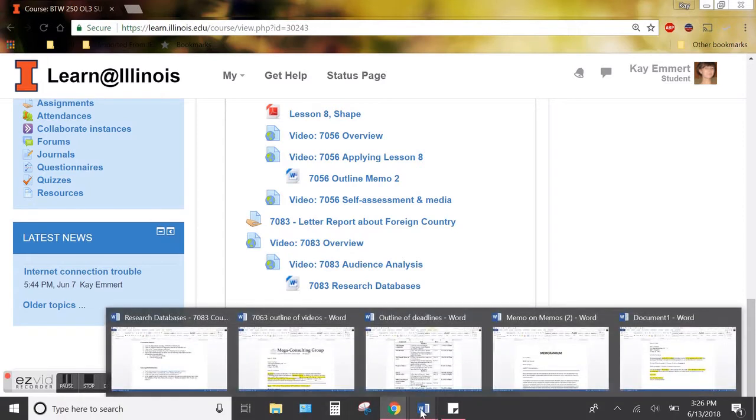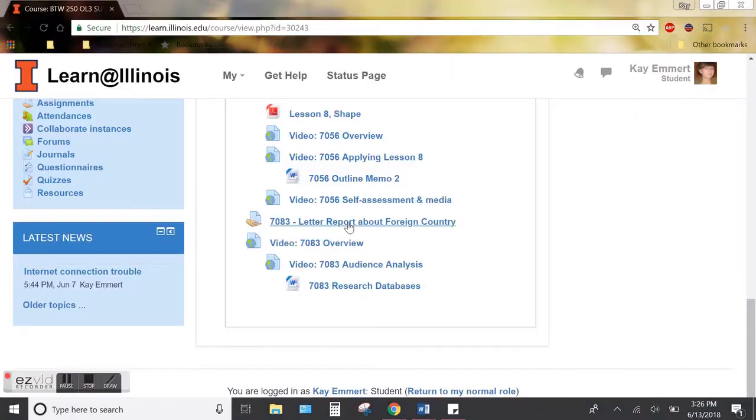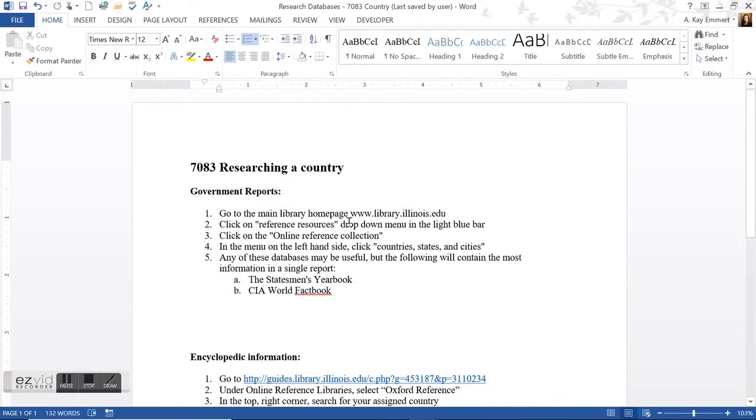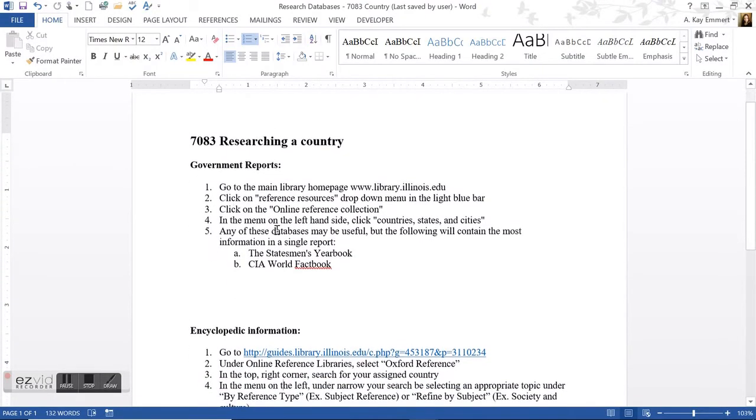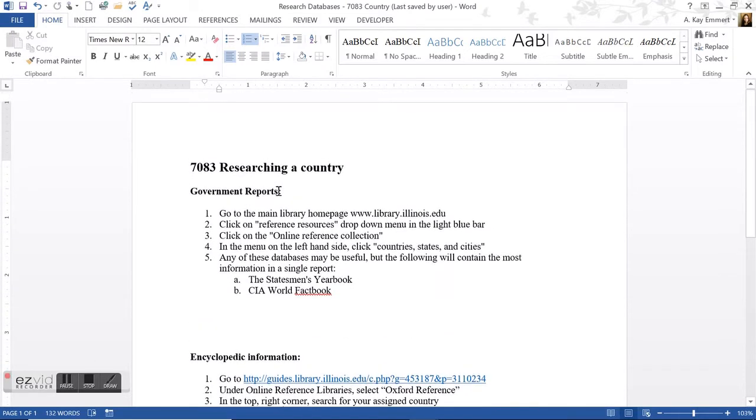this is the Word document that will pop up. This just takes you through getting into 3 sources that might be useful in this report. The first 2 are government reports, and these are secondary sources. You just start by going to the University of Illinois Library website, library.illinois.edu. Just follow these steps, and it will lead you to 2 different databases that I've found useful: the Statesman's Yearbook and the CIA World Factbook.